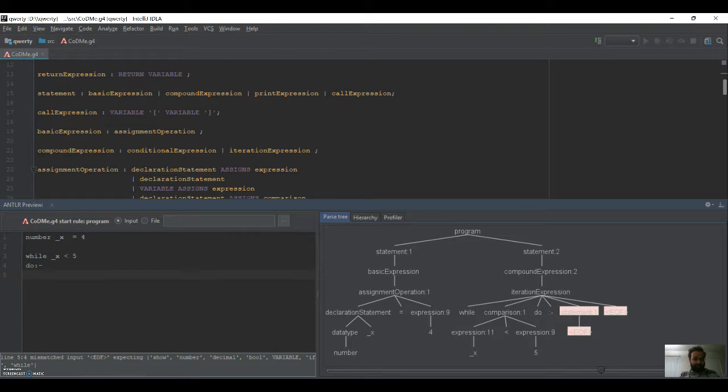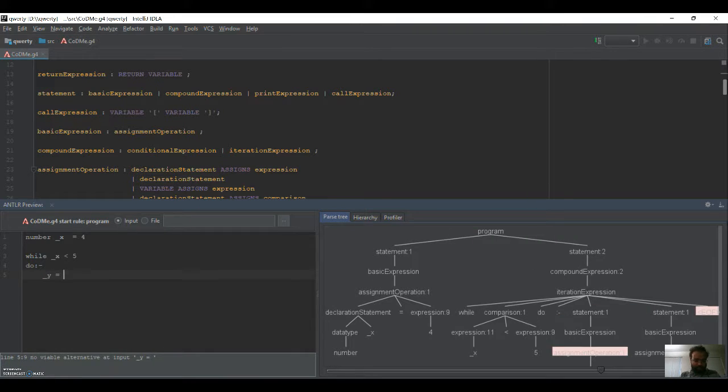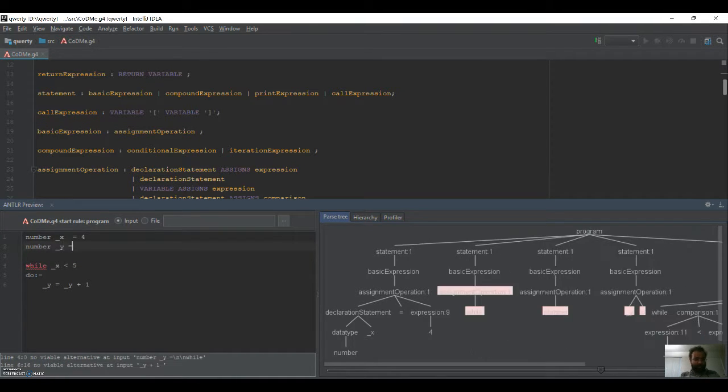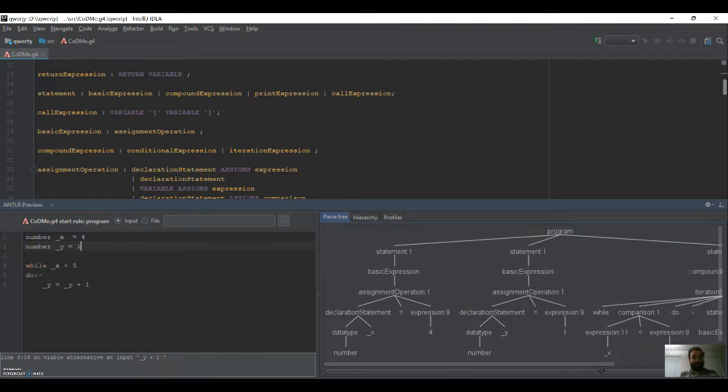This is the basic construct for the while loop, and under it we have underscore y equals underscore y plus one. In our language, before using y, we must declare y and initialize it to something. You can say a random value. I just initialized it with 10, and we end the while loop using an end while construct.